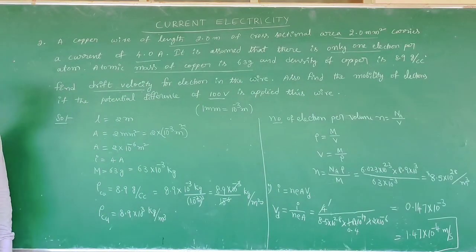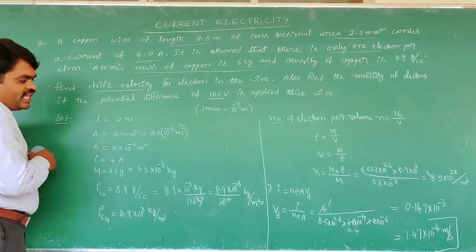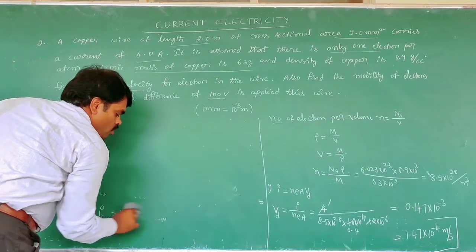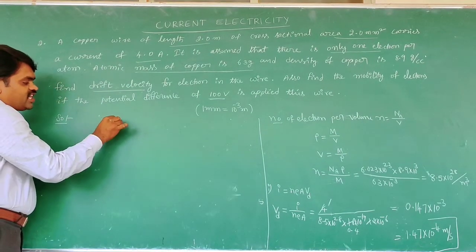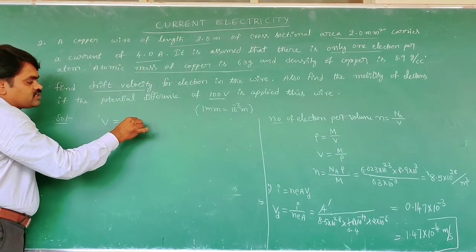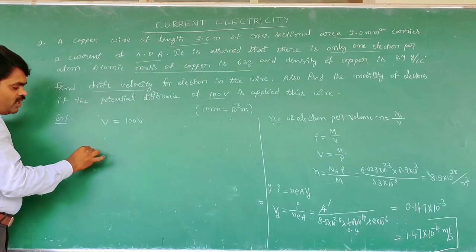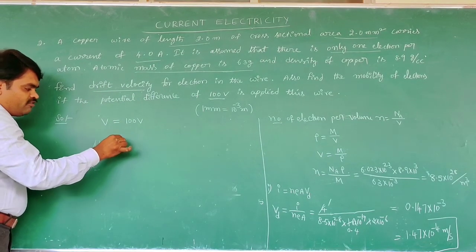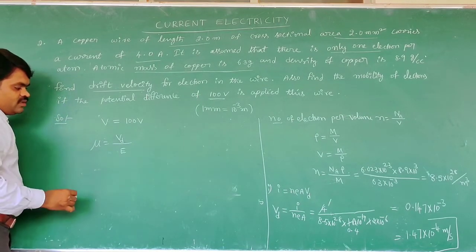Now the potential is given. Second one, the potential difference across the conductor is 100 volts. Then finding the mobility. Mobility formula: mu is equal to drift velocity by electric field.